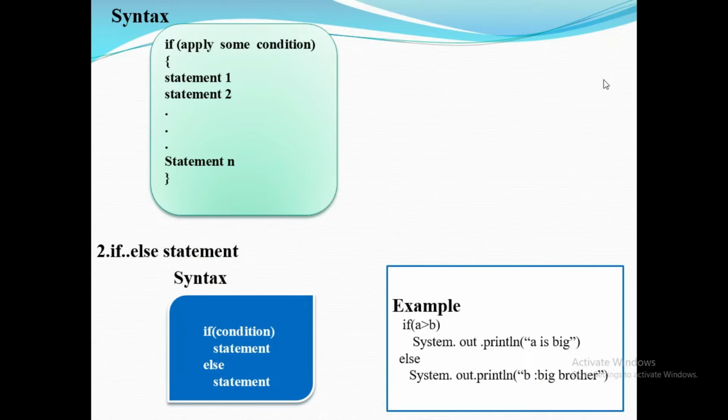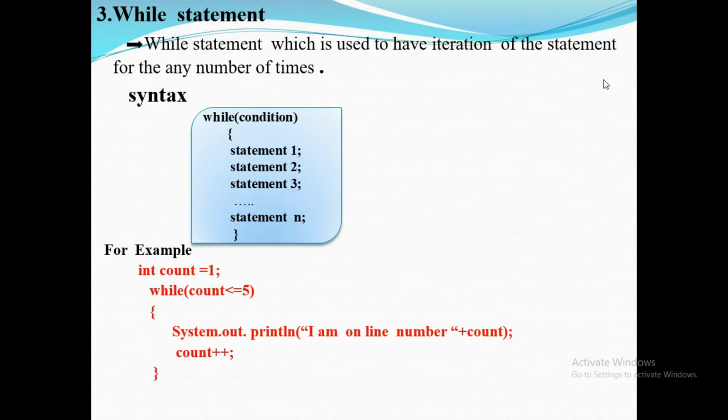Then the syntax: if condition, statement. Next, the if else statement. The second one is: if condition, statement, else, statement. For example, if a greater than b, a is big, else b is big. The while statement is used to iterate over a statement for any number of lines. The syntax is while condition, statements.